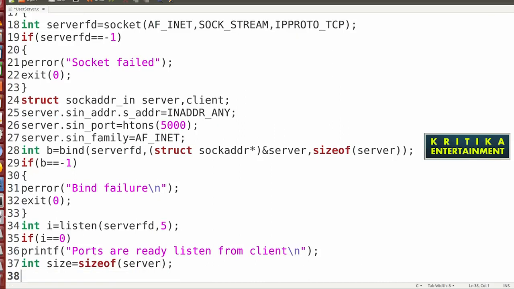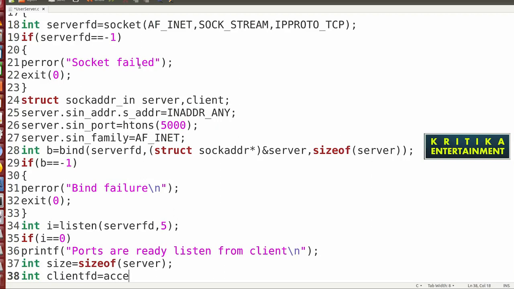Here write int client_fd. I want to tell you, if you are not able to understand this program, then in the i-card or in the description box, I will attach the beginner's TCP program. You can check that to see how to write these things and what is the meaning of these things.